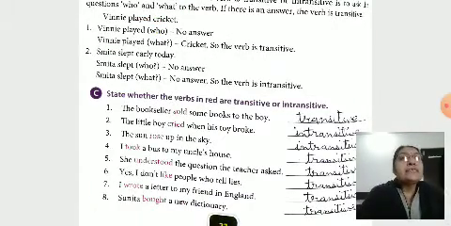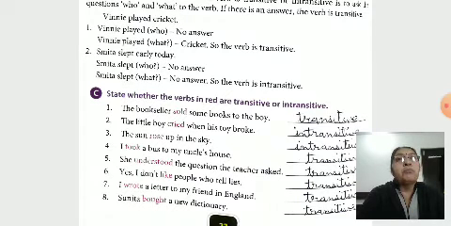As per that exercise, the bookseller sold some books to the boy. Transitive. The bookseller sold what? Some books. So it's transitive. The little boy cried when his toy broke. The little boy cried. Who? They already mentioned the little boy. So it's intransitive. The sun rose up in the sky. Intransitive. Remember, if these sentences need an object, then it's transitive.